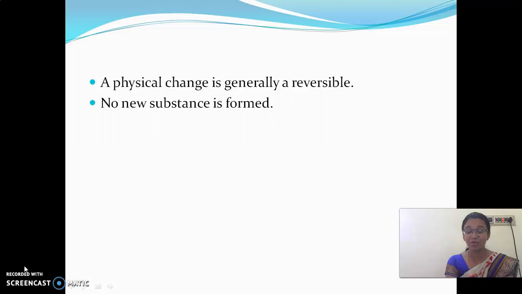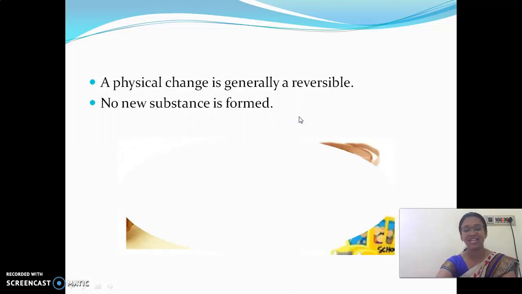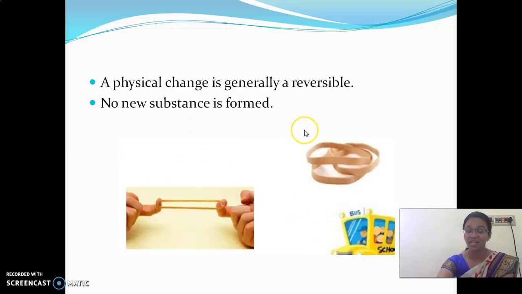We are discussing the physical change. Physical change: the changes which occur in the physical property of a substance are called physical change. A physical change is generally a reversible change, and no new substance is formed here.